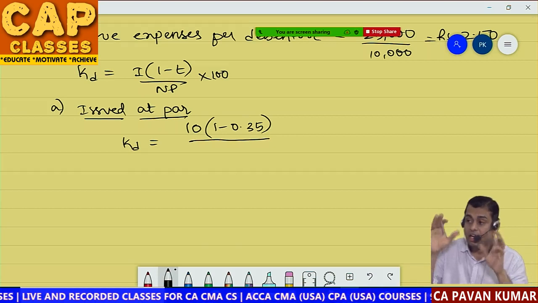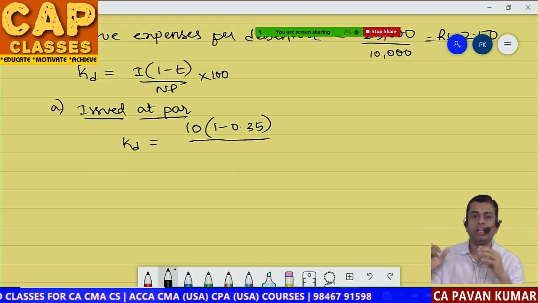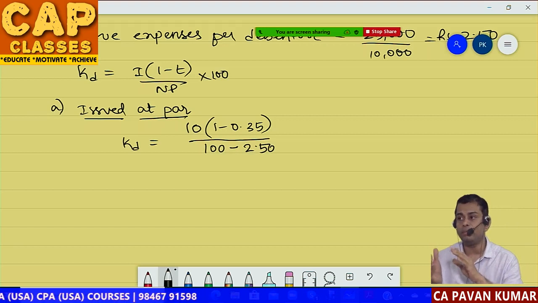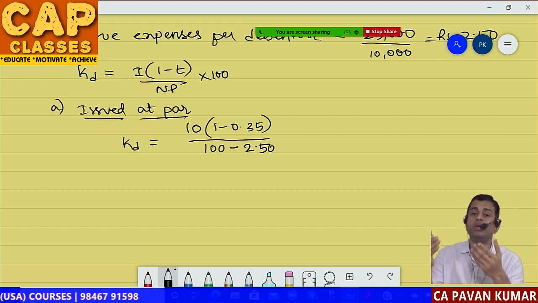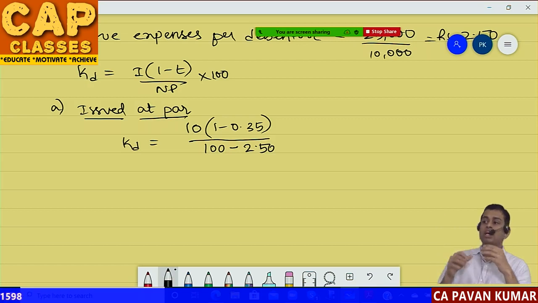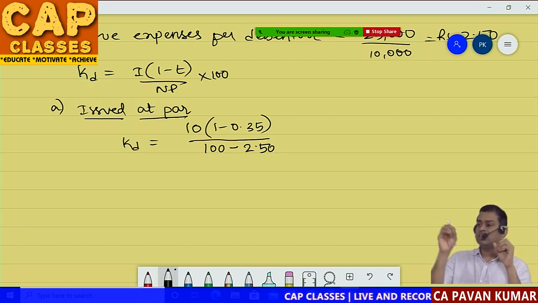Divided by net proceeds. When it is issued at par, a 100 rupee debenture you are issuing at 100 rupees. So 100 rupees minus 2 rupee 50 paise. Why am I subtracting 2 rupee 50 paise? Because that is issue expenses. That means though the debenture holder is giving 100 rupees to you, effectively you can use only 97 rupee 50 paise, because the 2 rupee 50 paise you are paying to some broker or underwriting commission or some stamp duty.